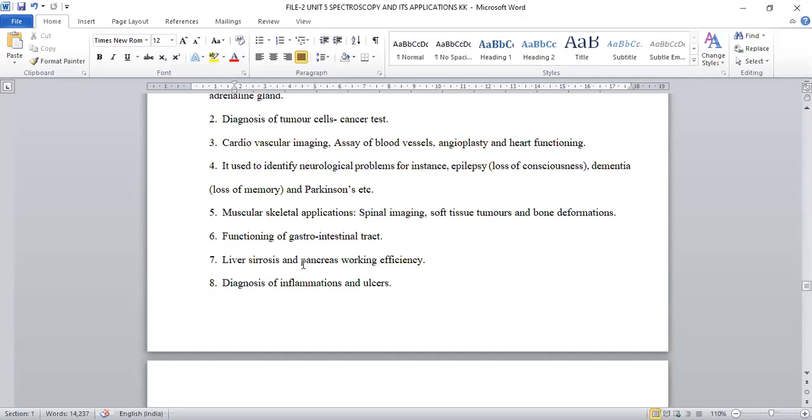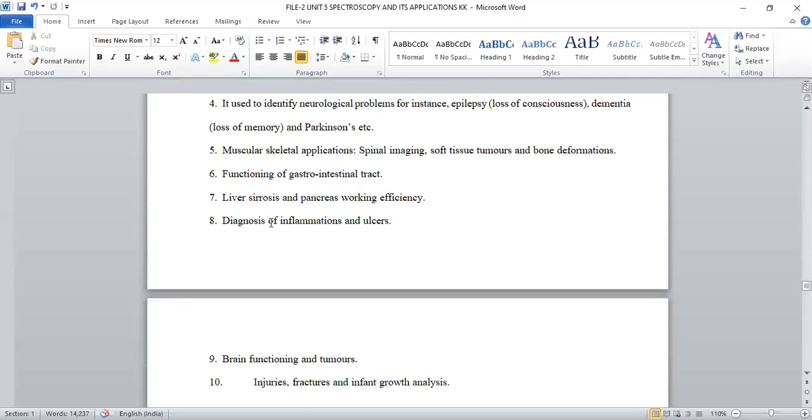And the pancreas working, which gives insulin, which regulates body glucose levels. That pancreas gland working tendency, and the liver. Liver functioning is also analyzed by using this. If there is any deformation in the liver, liver cirrhosis, which is nothing but enlargement of the liver, then its functioning will be decreased. So that analysis is also possible by MRI.